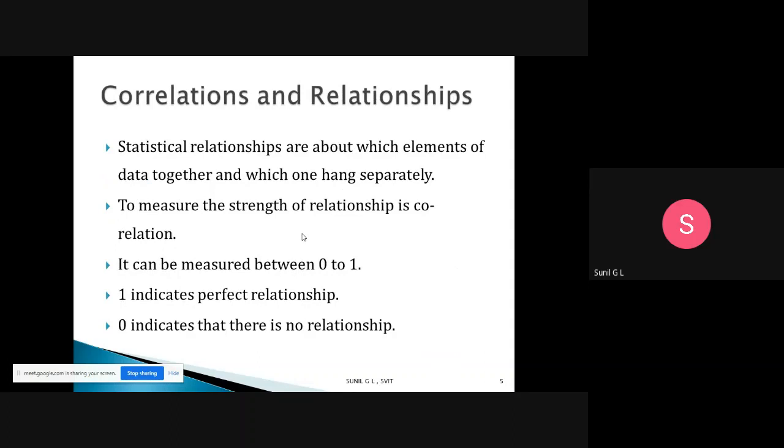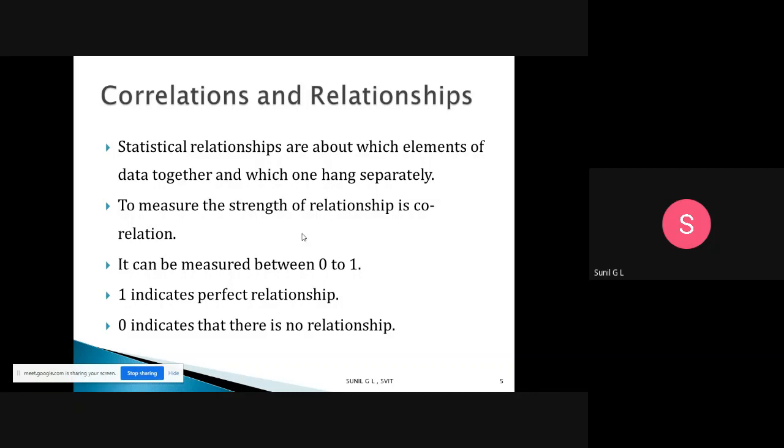Next is correlations and relationships. What do we mean by correlations and relationships? In statistics, relationships are about which elements of data hang together and which hang separately.